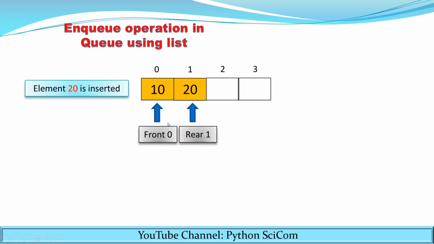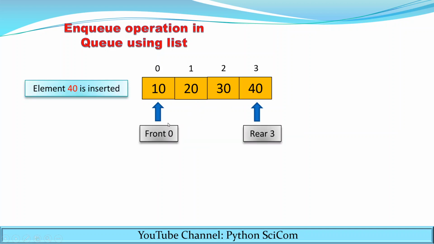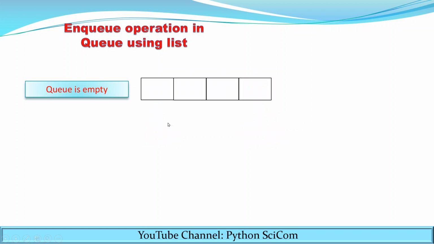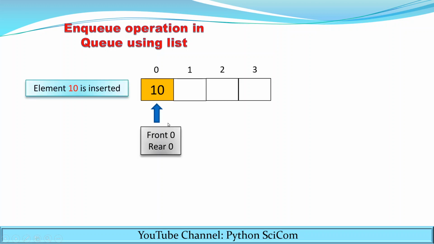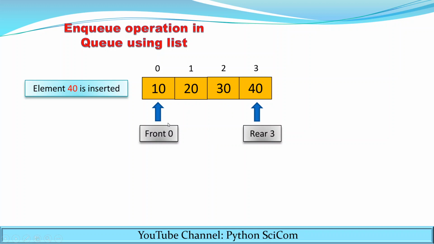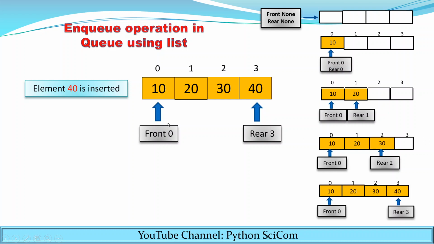The second element is inserted, the third element is inserted, and the fourth element is inserted. Once again, watch it: empty queue, first element, second element, third element and the fourth element. This is the step-by-step addition of elements in the queue.